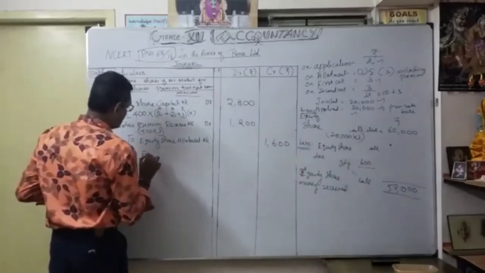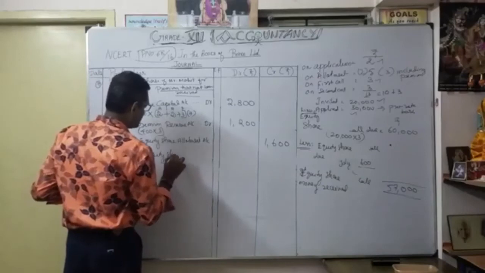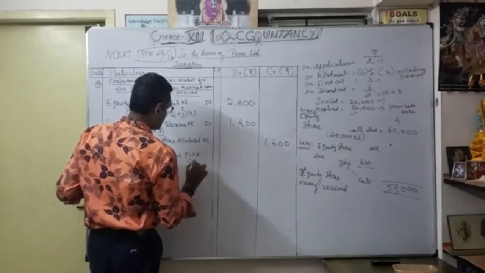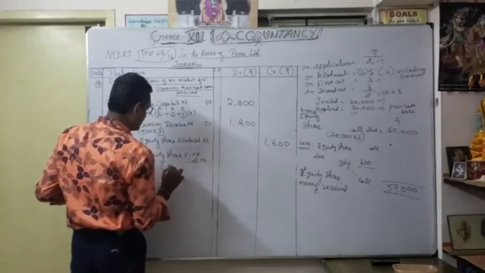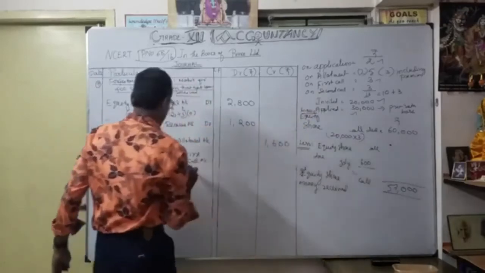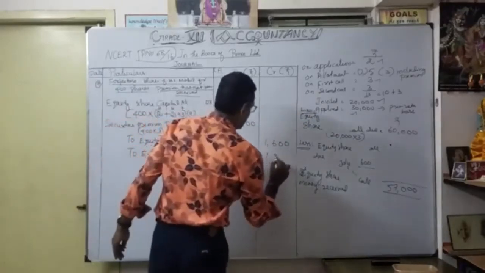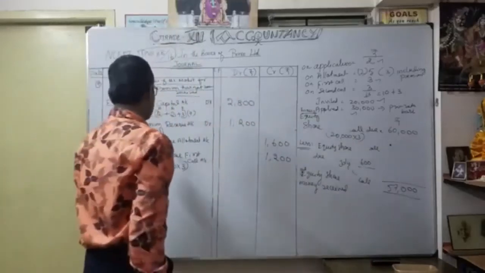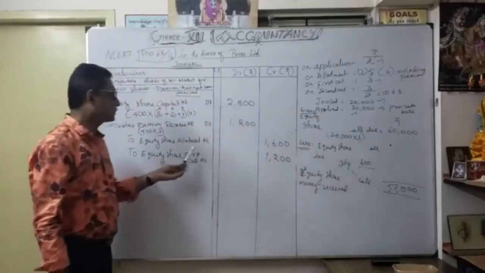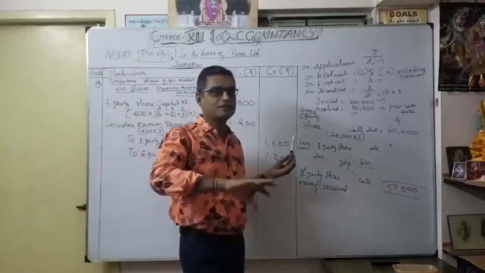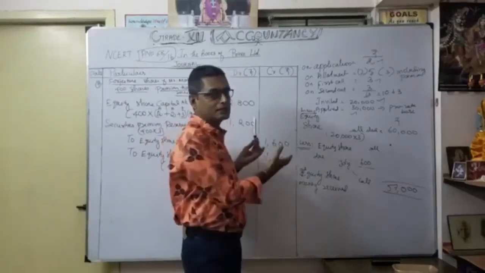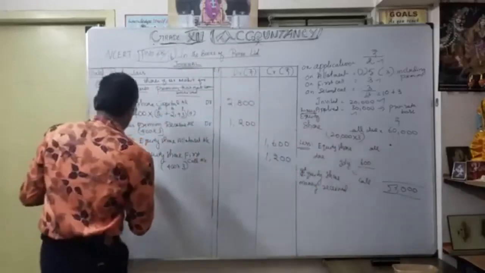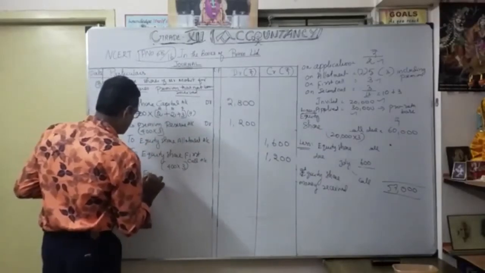to equity share first call account. In the bracket we will write 400 into 3 rupees. First call, so 1,200 is the default. So first call not paid by Mohit. So allotment, how much not paid by Mohit? Equity share allotment 1,600. So 1,600 we adjusted earlier against excess application. Thereafter the net amount of share allotment due, we separated in working note number 1. We understood, correct? Then we want to know now forfeited shares, how much?